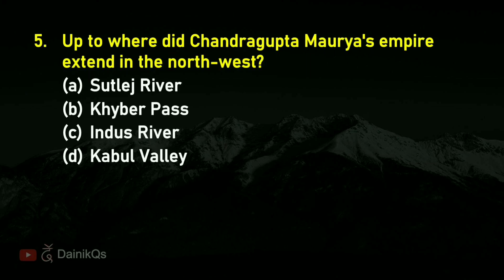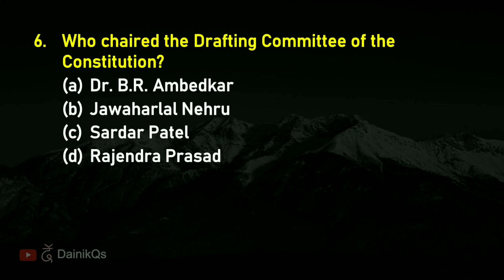Question 5. Up to where did Chandragupta Maurya's empire extend in the northwest? Right answer is C. Indus River. Question 6. Who chaired the drafting committee of the Constitution? Right answer is A. Dr.